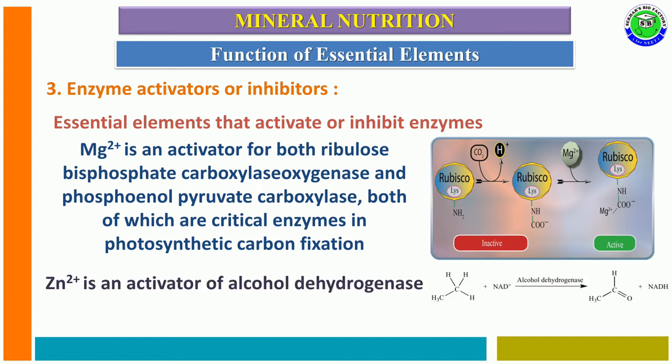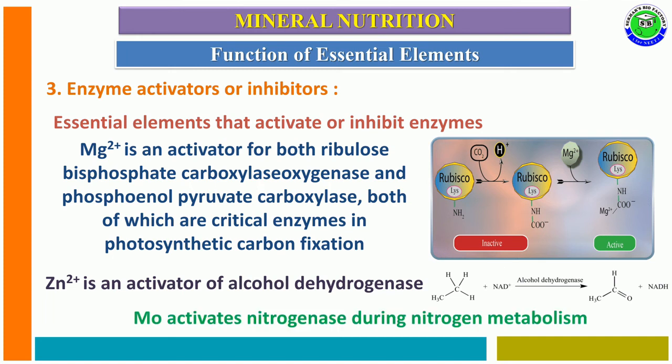And zinc ions, Zn2+, act as an activator for one of the enzymes called alcohol dehydrogenase. In the presence of zinc ions only, the alcohol dehydrogenase enzyme performs its function. Along with this, molybdenum is the main activator for the nitrogenase enzyme at the time of nitrogen metabolism. In this way, the elements are useful for either activation or inhibition of enzyme activity. This is the third category.